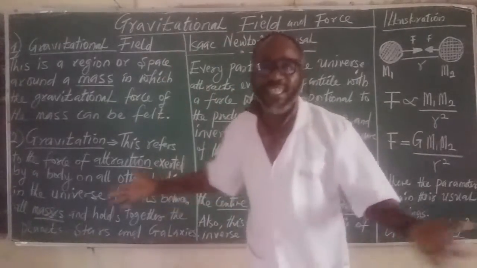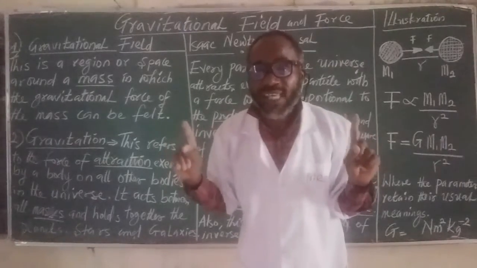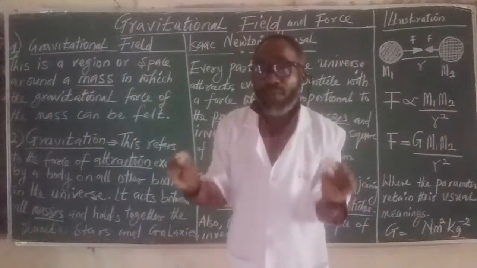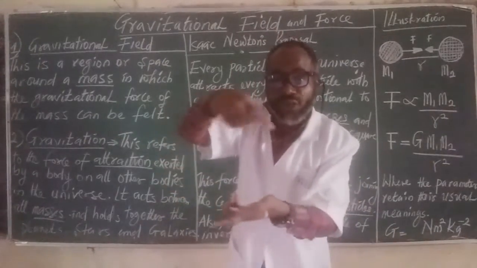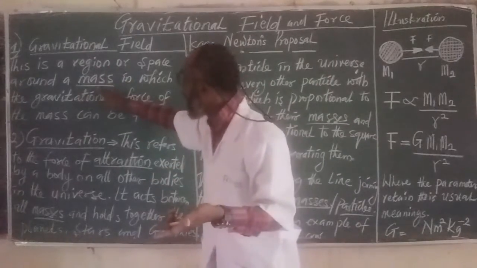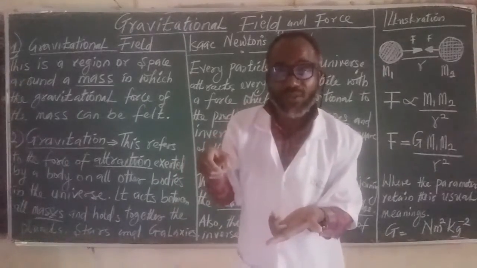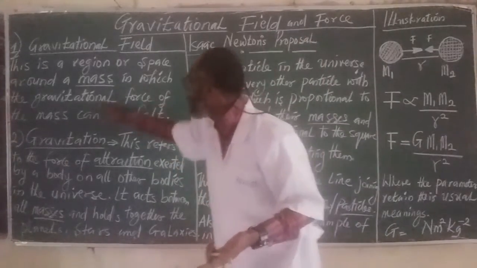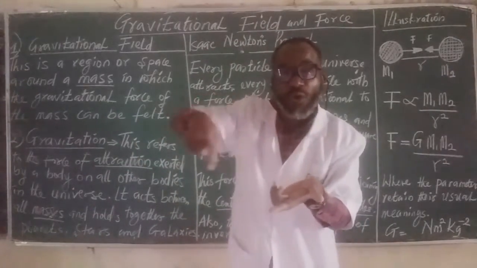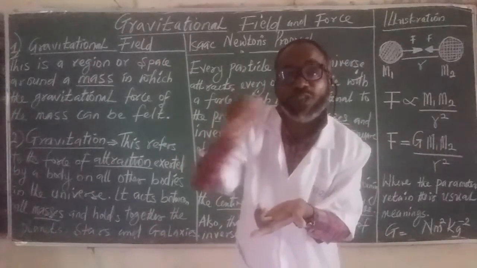Gravitational field. What is gravitational field? That's the question that will come to your mind. What is the meaning of gravitational field? It simply means a region around a mass, or a space around a mass, in which the gravitational force of the mass can be felt. In this region or space around a mass, the gravitational force must be felt.